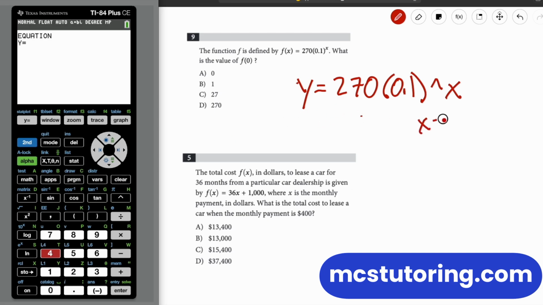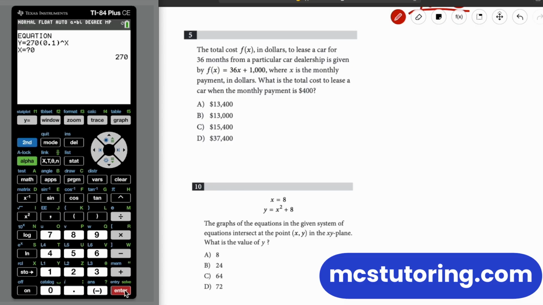When x equals 0, we're going to plug that in: 270, open parentheses, 0.1. And just to be safe, I'm going to put it exactly how it looks. Those who are a little more familiar can probably skip a few steps, but that's cool. Raised to the x. Okay, when x equals 0, what do we have? Okay, 270. So there we go. The plugging in, this is probably the easiest part of the test to do, especially using this calculator program.